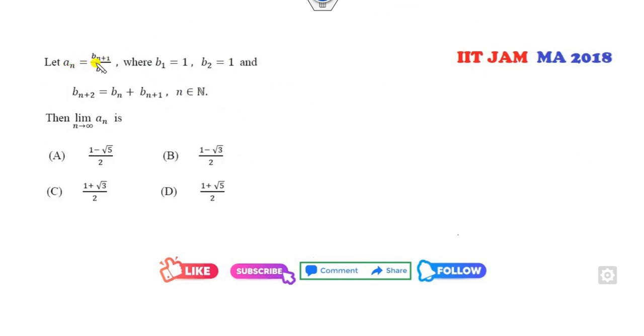Okay, an is here, then the limit of an. I think you must remember, or you must know what comes to mind when you think about this. That is a recurrence relation. Once you know the recurrence relation, how can you write the equation? That is m squared is m plus 1, so m raised to power 0 and m raised to power 1.